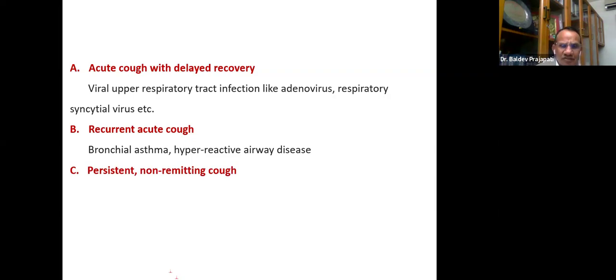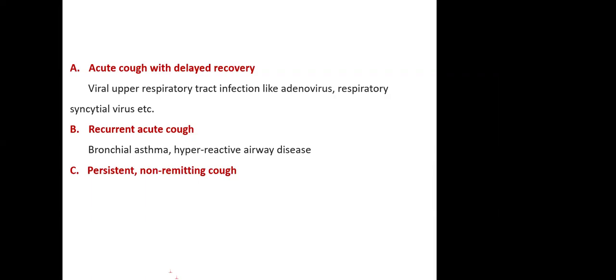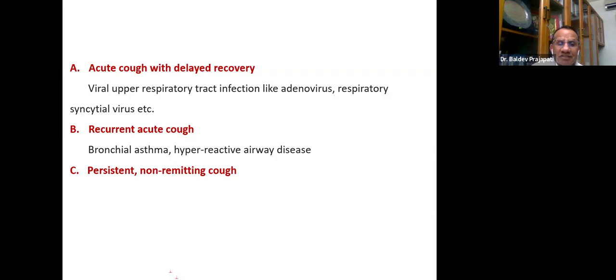It's a persistent, non-remitting cough. More than 2 weeks. TB, airway anomalies, GRD, anatomical malformation, pertussis. Please remember here it is not the recurrent cough. It's a persistent non-remitting cough. In all these conditions, it will be, I will say, recurrent or something like that.